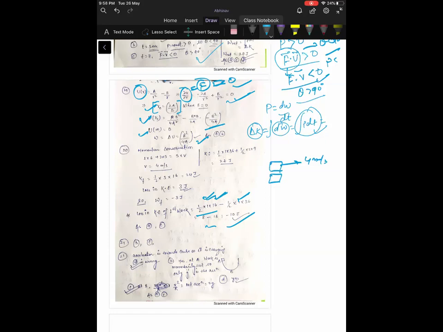Question 22. A block of mass m is released from rest from position A inside a smooth hemispherical bowl of radius r, as shown. Choose the wrong option. Option A: acceleration of the block is constant throughout. No, the acceleration of the block is not constant throughout. Okay, it's the wrong statement.